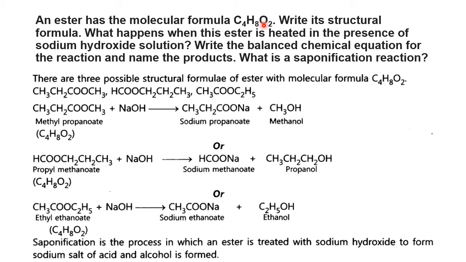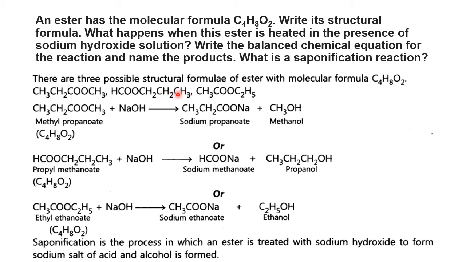It is saying ester. So first we will do what? COO first, to fix the COO, the ester functional group. Then on the left side I keep H here. So once I keep H here, then I have to take the remaining carbons in the form of an alkyl group, which is called propyl. Or what is one more possibility?